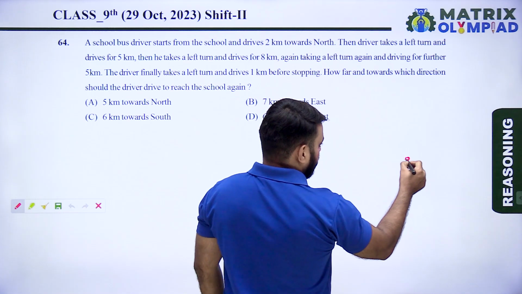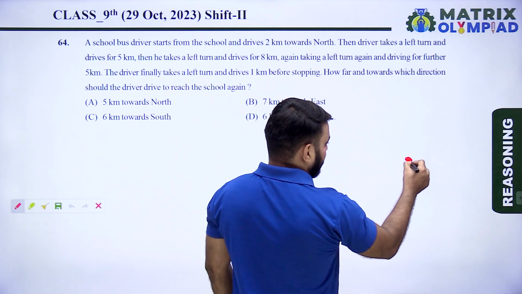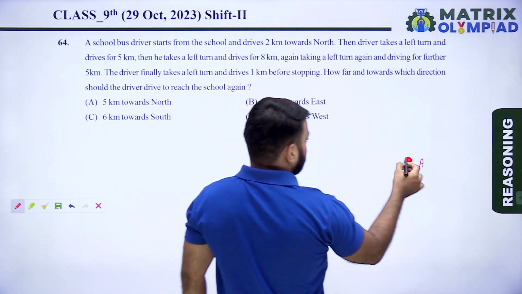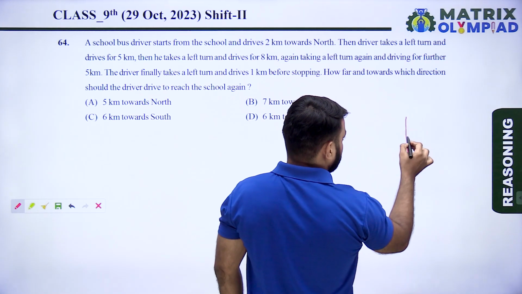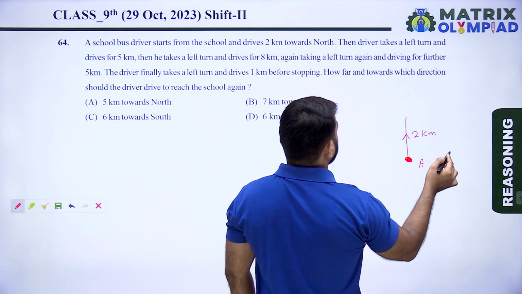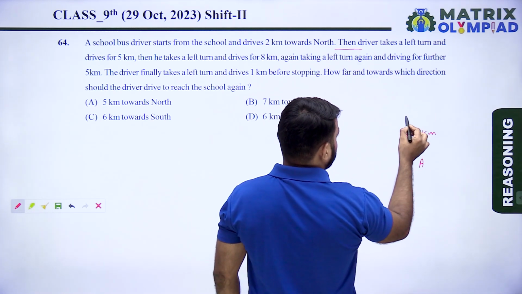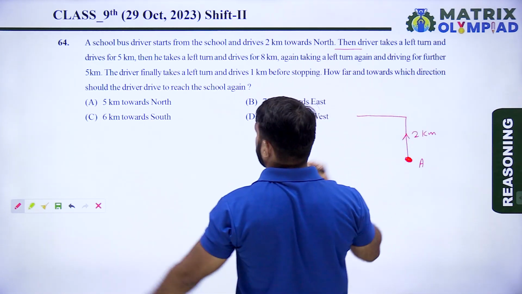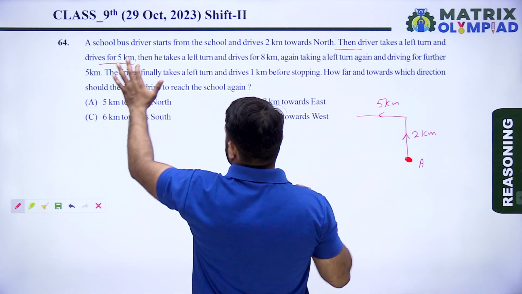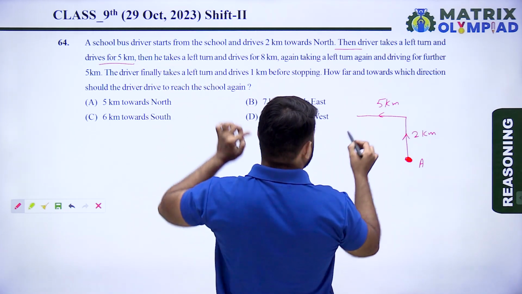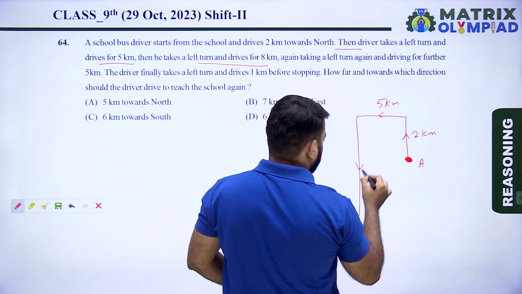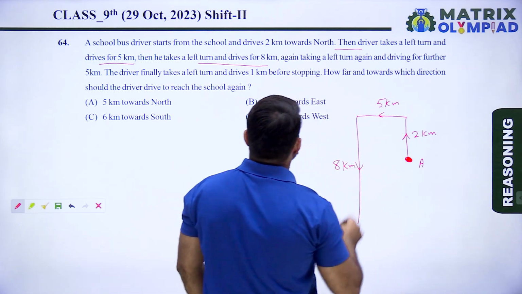So let's suppose A is the starting point of the driver. First the driver drives the bus 2 kilometers towards north direction. Then the driver takes a left turn and drives for 5 kilometers. Then he takes a left turn and drives for 8 kilometers.